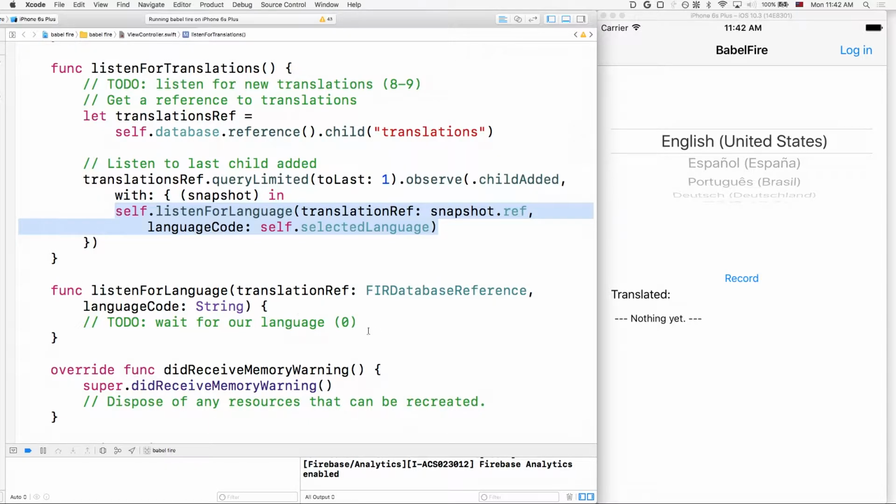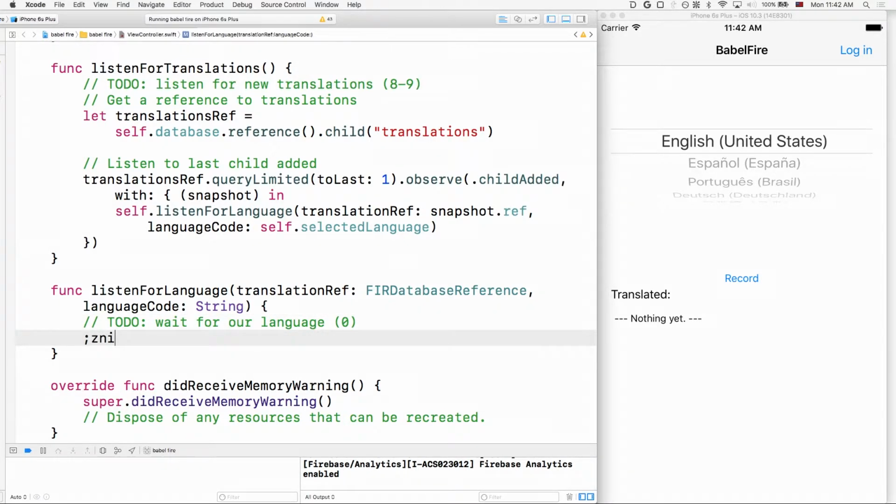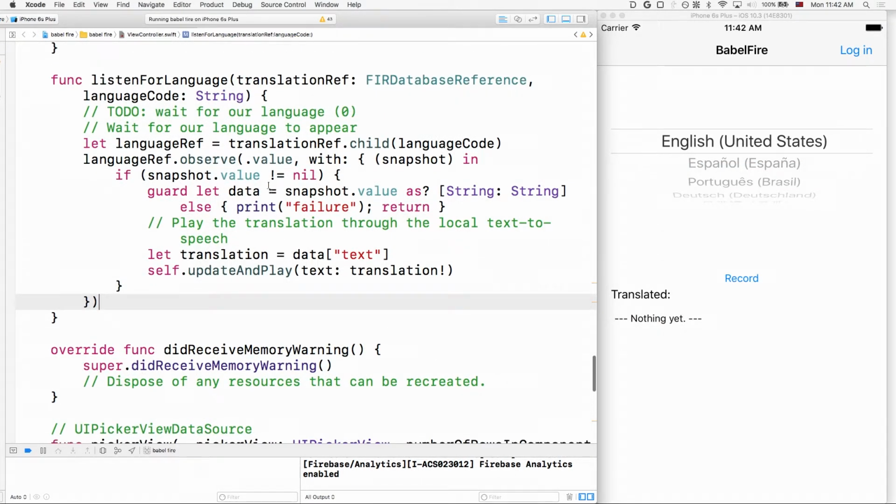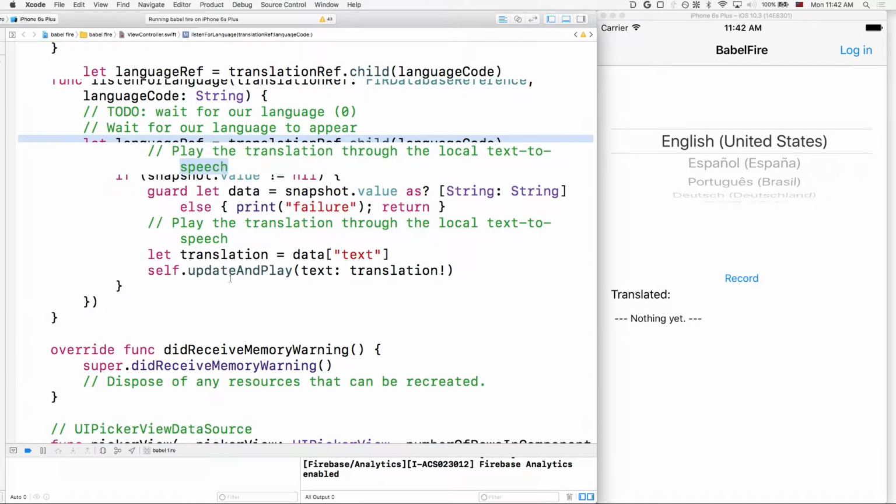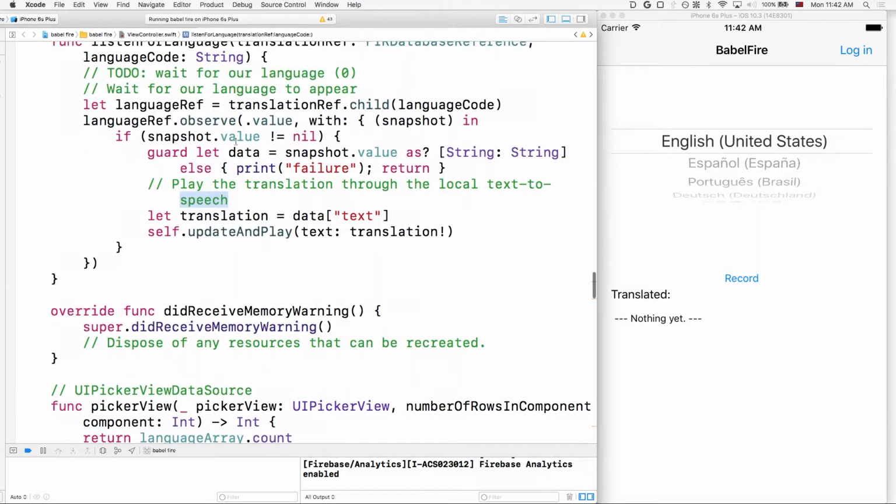So we'll use listen for language and repeat this, where we'll get a reference to the particular language that the user has selected. And when there's a new value for that, we'll be able to grab that information, pull out the translation text, and then update our UI and use existing text-to-speech APIs to go ahead and play the text.